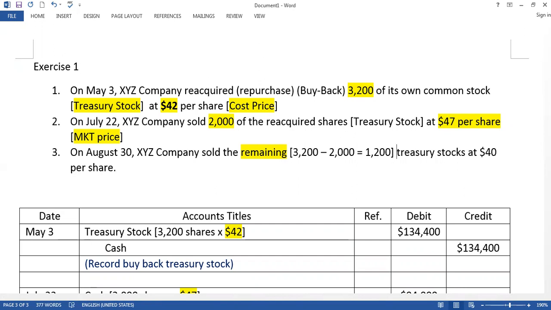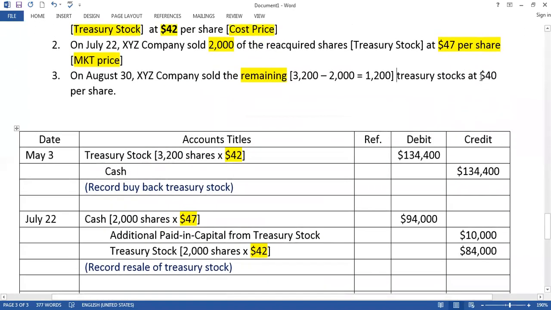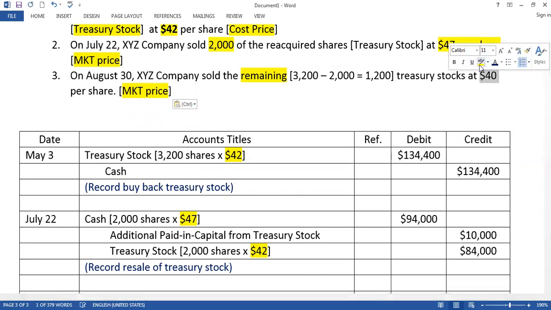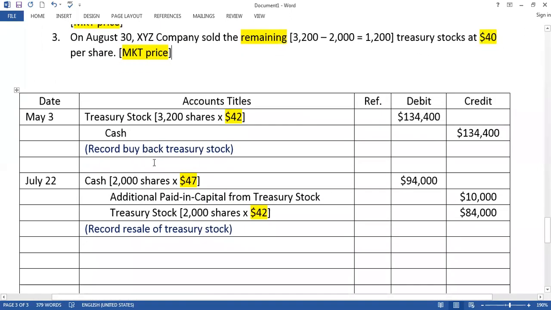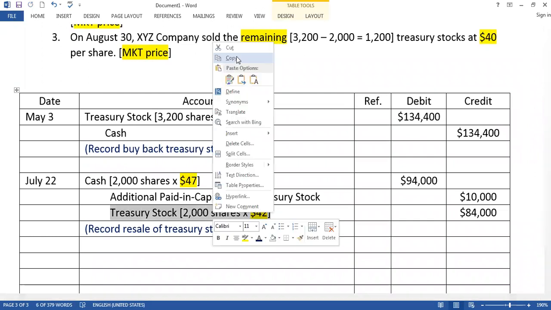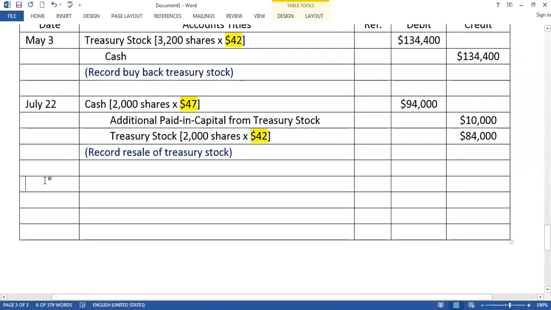The remaining shares company sold, and the market price is $40. Now let's see. Again, we sell our treasury stock. Treasury stock should be credit. Now it is August 30. Treasury stock credit.